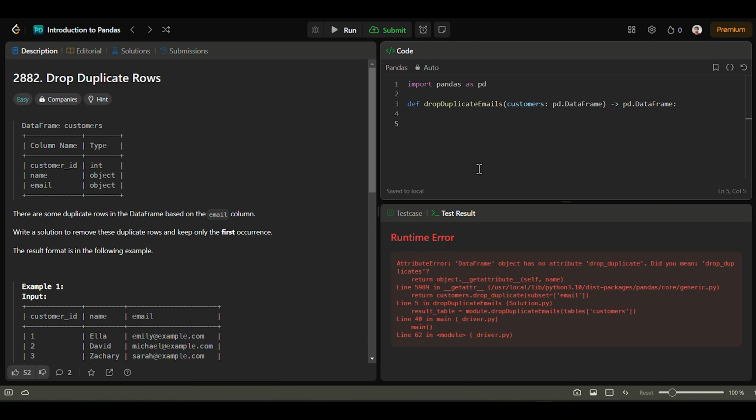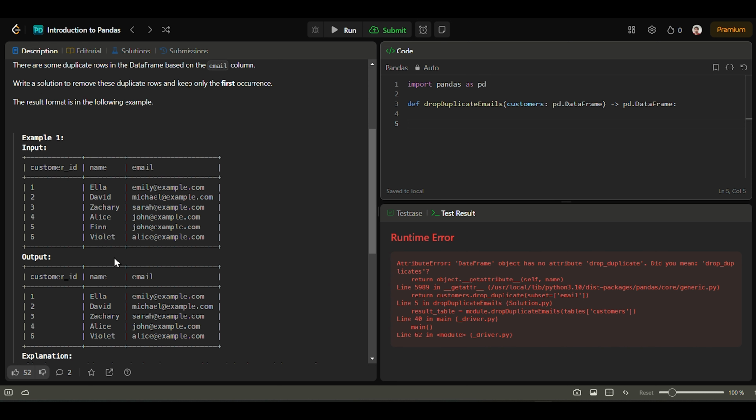Today's problem is about dropping the duplicate rows, and I am going to solve this problem using Python. The given information is that there are multiple duplicate rows in the data frame based on a column. Here we need to write a solution to remove duplicate rows and keep only the first occurrence. They have provided one sample example as well.